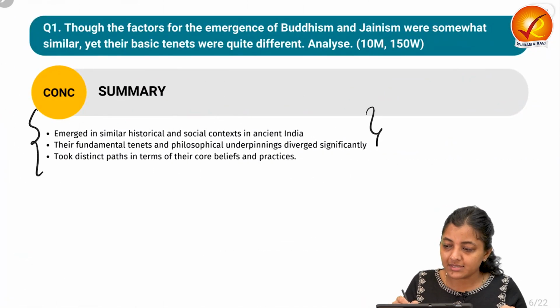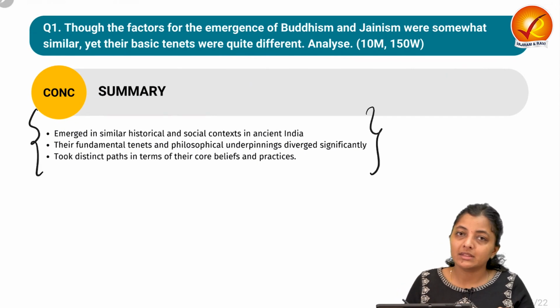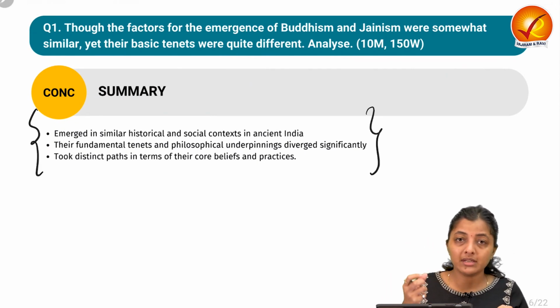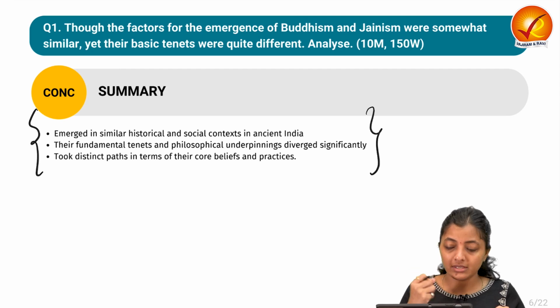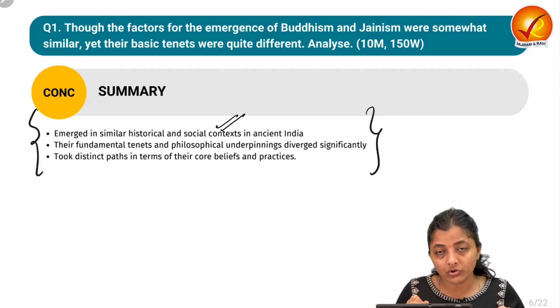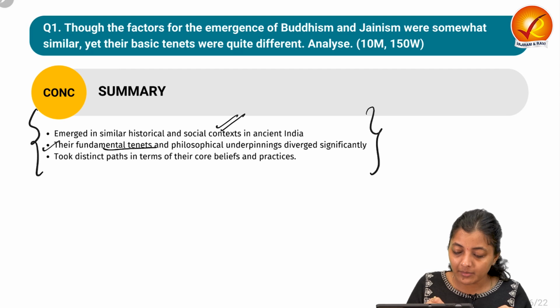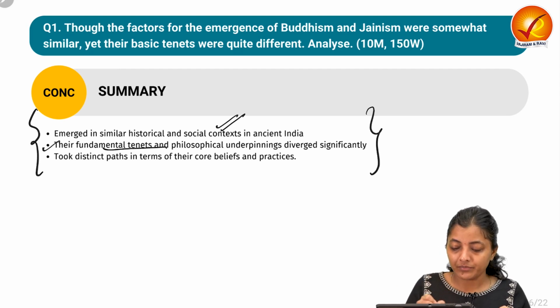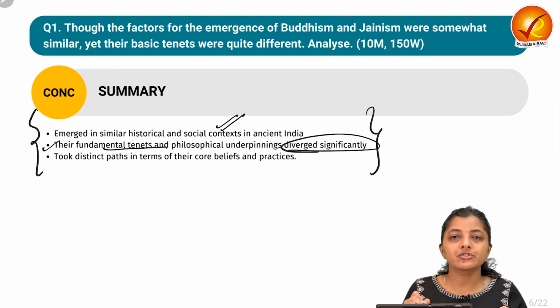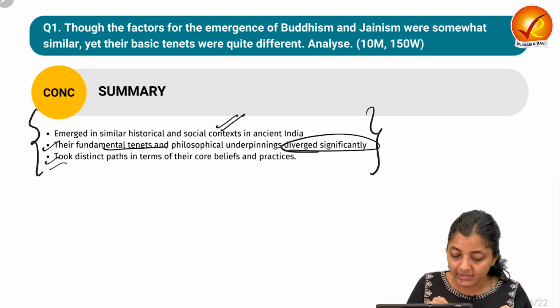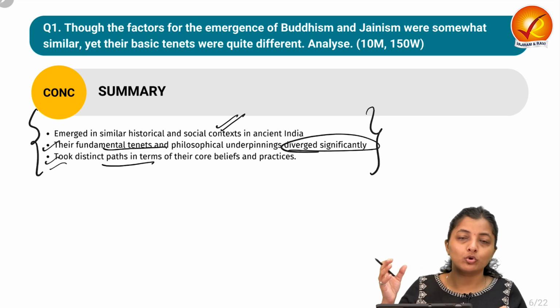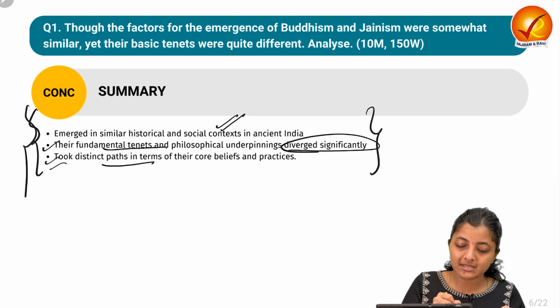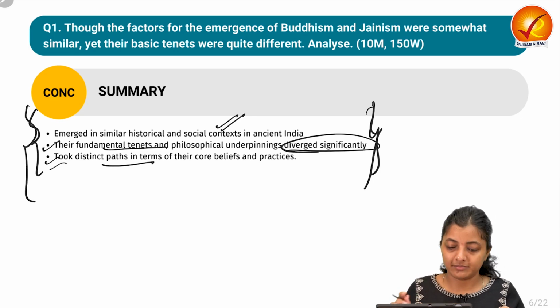Finally, the conclusion or summary. What can we write in the summary? Although they emerged in a similar time and similar historical and societal context, their fundamental tenets or philosophies were different, and they diverged significantly. They took distinct paths in their core beliefs and principles. So this is how you can conclude your answer.